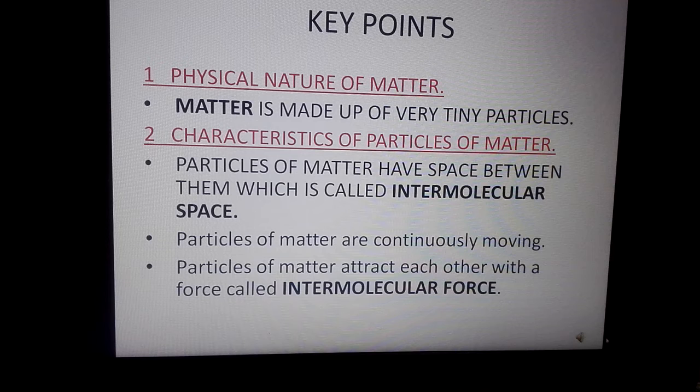Particles of matter attract each other with a force called intermolecular force. Intermolecular force is very high in solids. That's why particles in solids are hard and rigid. They have a fixed shape. Intermolecular force is less in liquid and very, very less in gas.